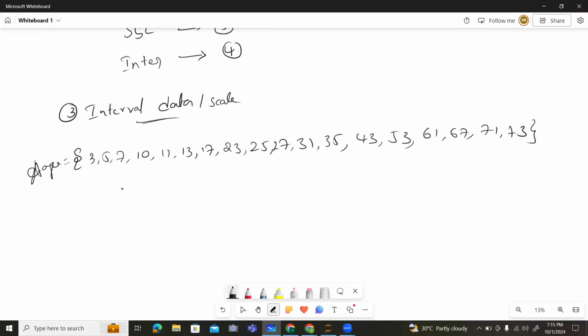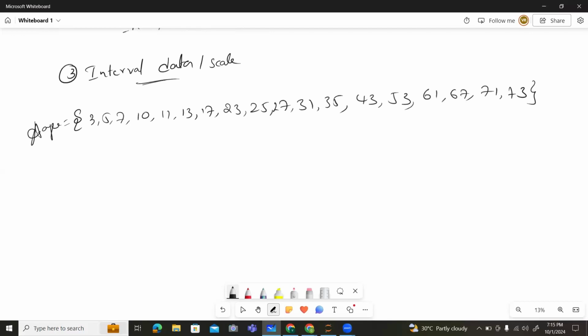So we need to assign some intervals. Let me take the first interval, 0 to 10. This is one type of interval. Next, another interval, 11 to 20. Next, 21 to 30 is another interval. Next, 31 to 40 is one type of interval, and 41 to 50 is another. Like this, we need to assign some intervals.